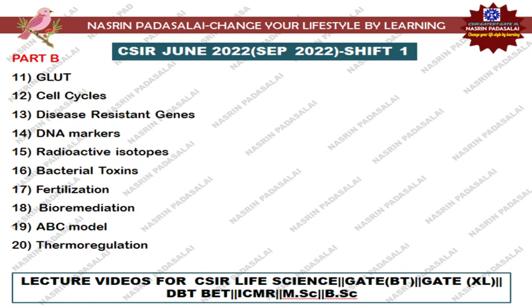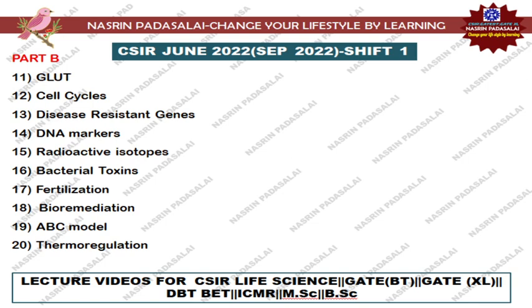From developmental biology, they were asking a question regarding fertilization, which again is an easy topic. I think many of you will answer this one correctly. That is regarding gametogenesis, fertilization and early development, that is, cell surface molecules in sperm-egg recognition in animals. There was a question on that.